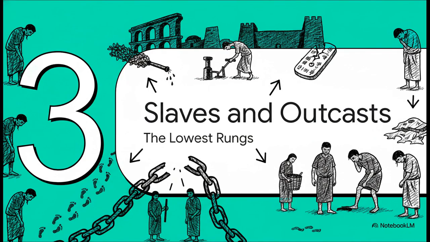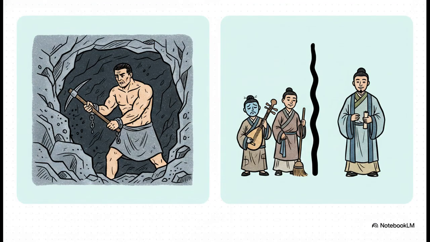Section 3, slaves and outcasts, the lowest rungs. Of course, both of these massive empires relied heavily on an underclass, but they went about it in really different ways. Roman slavery was this colossal institution. It was legally defined by sheer misfortune, like falling into debt or getting captured in a war. It actually wasn't based on race at all. Slaves were viewed as property, doing absolutely everything from farming to suffering in the brutal conditions of the mines.